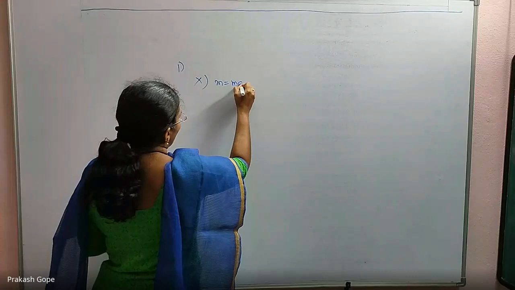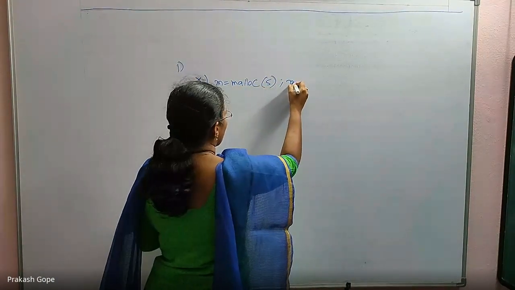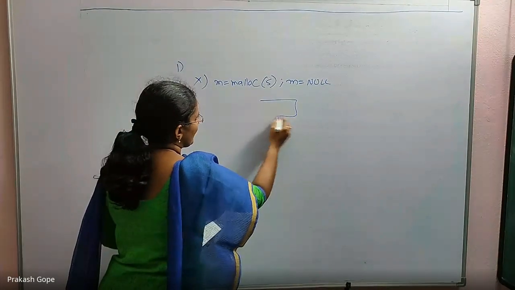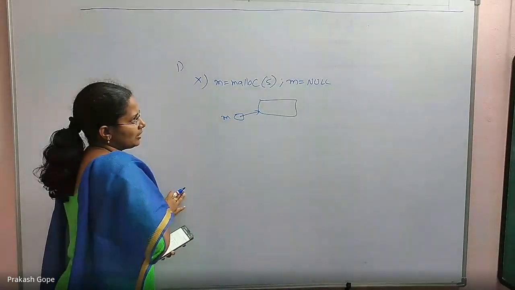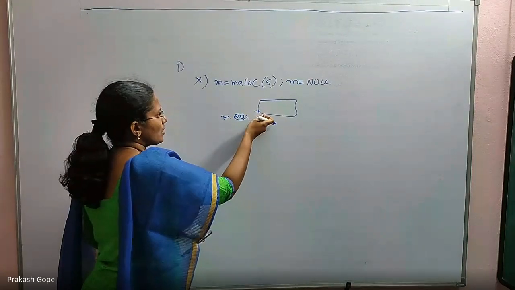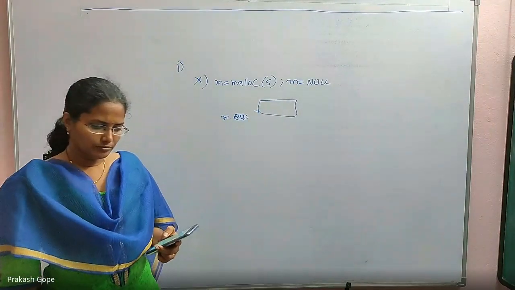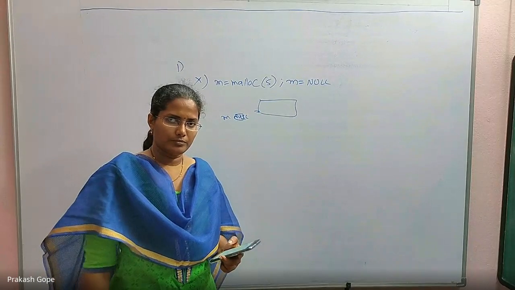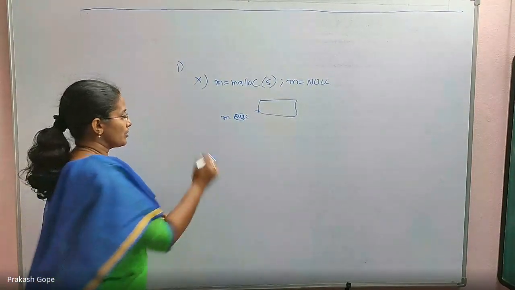M equal to malloc of 5, so a 5-byte block. Then immediately M is made null. You tell me, first memory gets allocated. Its base address is with M. You hold it. But immediately M is made null. You lost the base address of the block that was created. What is the meaning of this? You lost the memory, right? So you have to map it with 1, 2, 3. So you lost the block that was allocated to you.